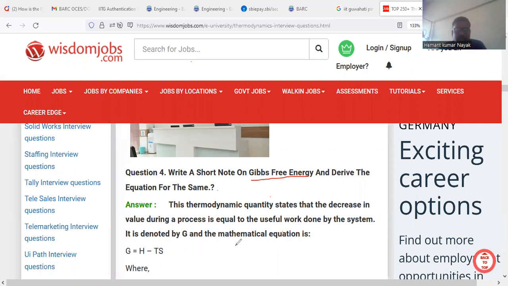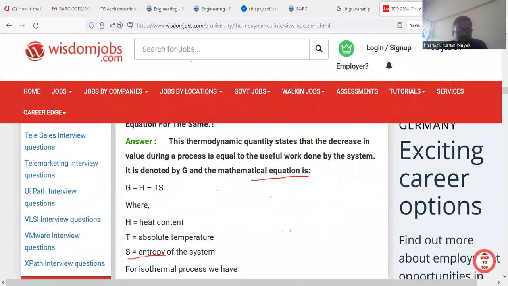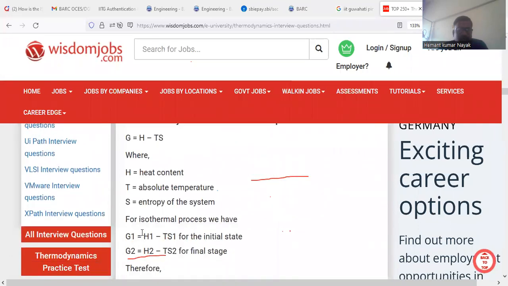It is denoted by G, and the mathematical equation is G = H - TS. Gibbs free energy is also the maximum work that can be performed by the system, where H is enthalpy, T is absolute temperature and S is entropy.